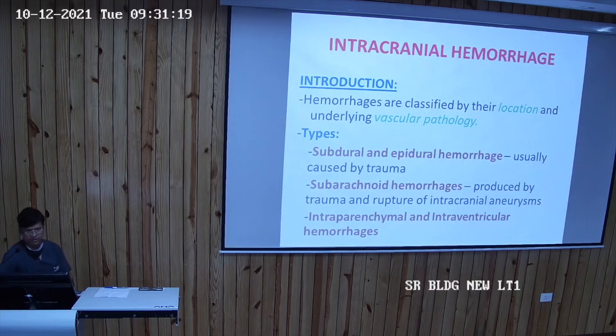Subdural and epidural hemorrhages are usually caused by trauma. Subarachnoid hemorrhage, that is below the arachnoid, is produced by trauma and the rupture of intracranial aneurysm. Intraparenchymal and intraventricular hemorrhage, that is within the brain. Intraparenchymal means within the brain parenchyma, intraventricular means within the ventricles. So these are the different types of hemorrhages: epidural, subdural, subarachnoid, intraparenchymal and intraventricular.